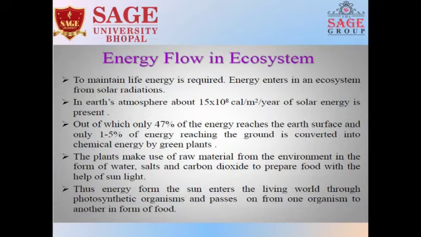The plant makes use of raw material from the environment in the form of water, salts, and carbon dioxide to prepare food with the help of sunlight. And sunlight is obtained from the Sun, which is the primary source of energy. Thus, energy from the Sun enters the living world through photosynthetic organisms and passes on from one organism to another in the form of food.